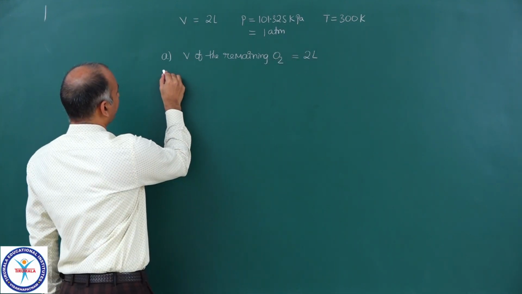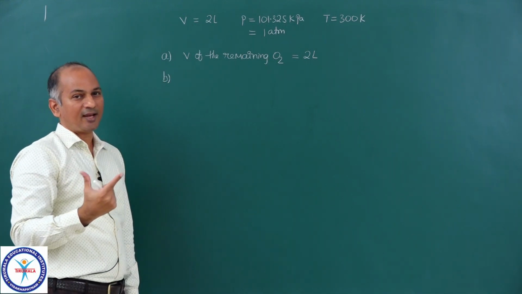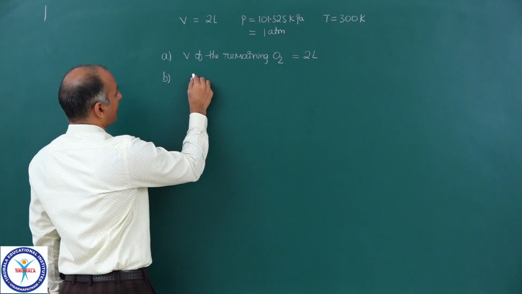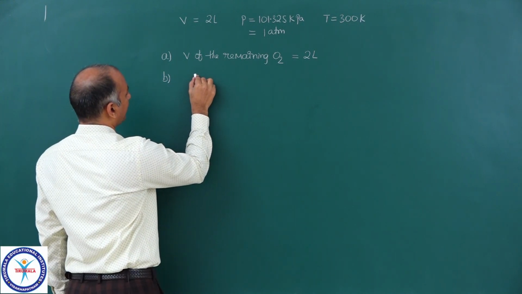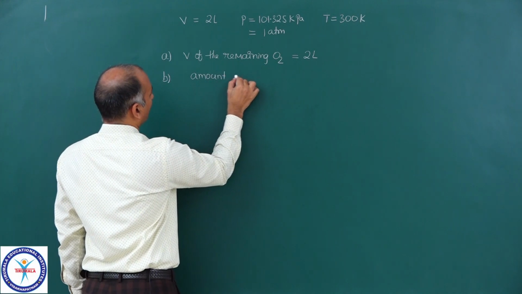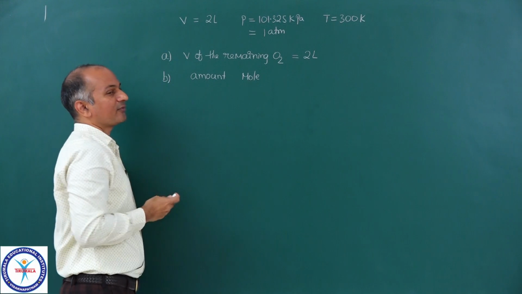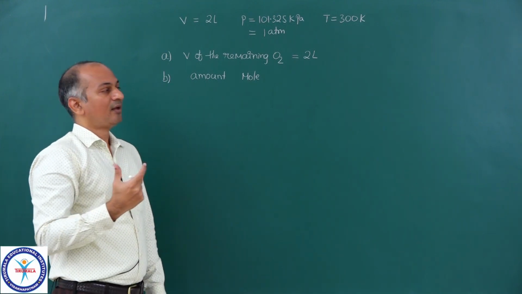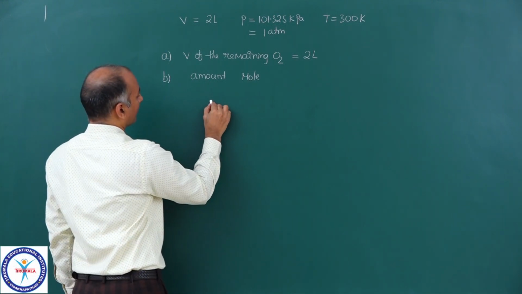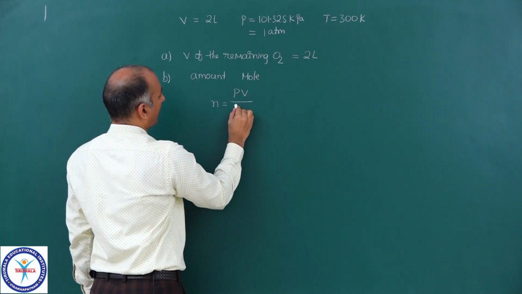Okay. Now if you come to the B part, what is the amount of oxygen left in that flask, and what is the SI unit of amount of a substance? That is mole. You know, mole is the SI unit of amount. So now we can write down n is equal to PV upon RT.